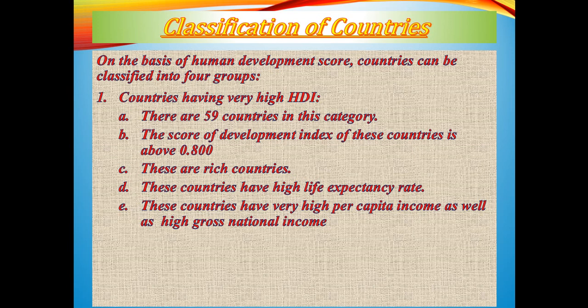In the sense, why are they rich? Because their per capita income is very high, their gross national income is very high, and another most important feature is their average life is nearly above 80 years. That means they have a high life expectancy rate. Norway, Finland, Sweden, all the Scandinavian countries, there are many countries. Norway is the country which has the highest HDI. So these countries come under this category.